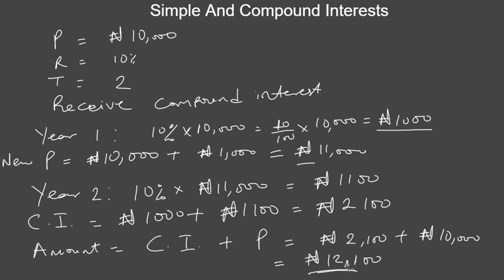So now, what is the formula for calculating compound interest? Let's take a look. The first thing I'm going to show you is the formula for calculating the total amount for compound interest.